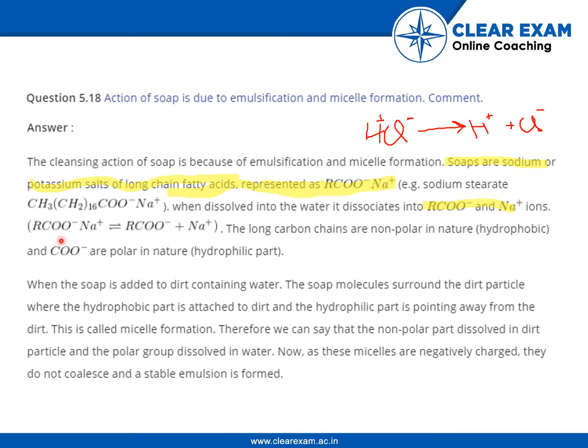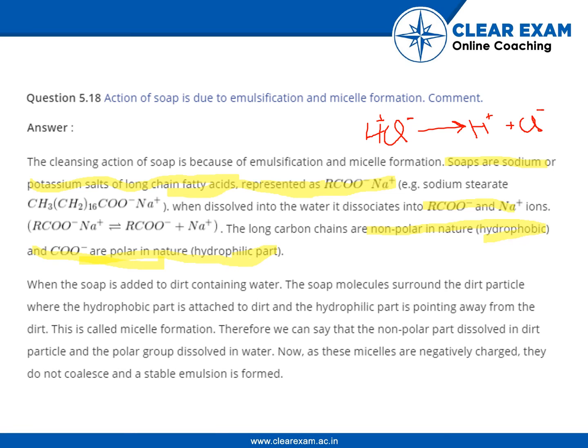What happens when we dissolve the soap in water? The long carbon chains are non-polar in nature, and they are basically hydrophobic. So they don't love water, they hate the water and they repel the water. And the COO minus is polar in nature and hydrophilic in nature. I mean, they love the water, they love the solvent.